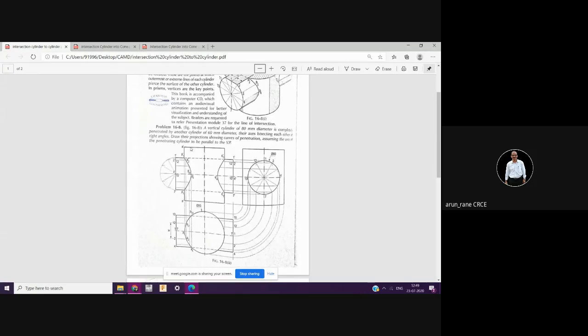Okay, so you have drawn this cylinder, you have drawn this circle, you have divided this into 12 parts, and then in order to draw these straight lines, you have projected from here. I repeat, in order to draw these lines, you are projecting from here, from the side view, then only you can draw this line.